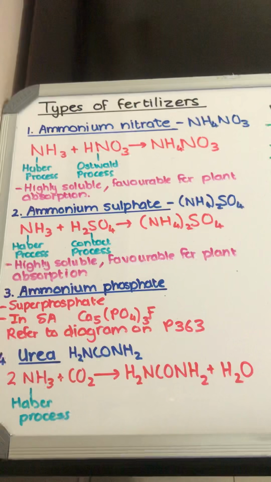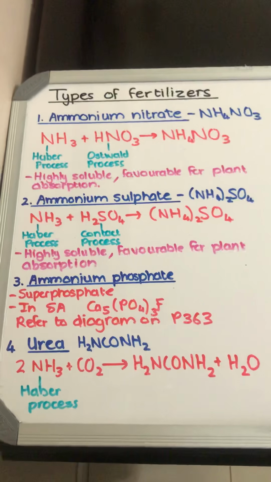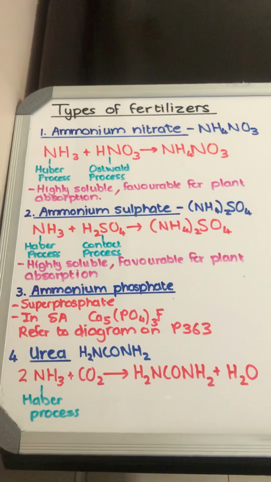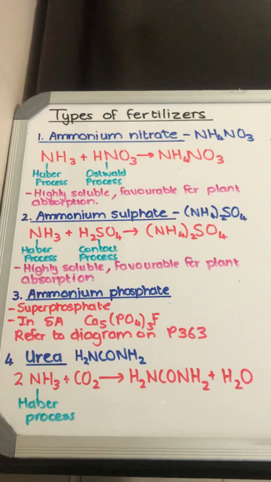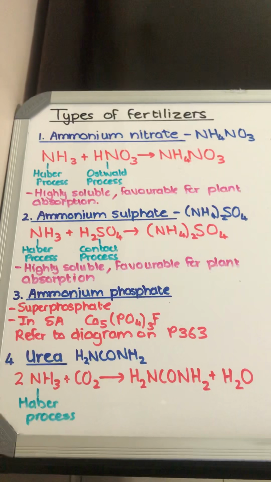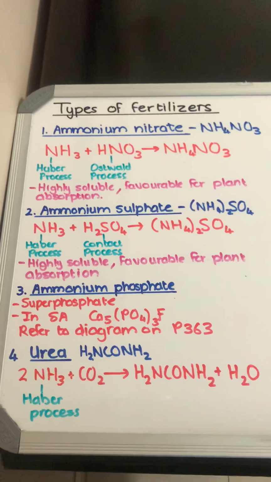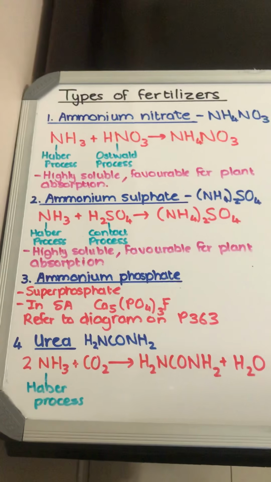Number 3, ammonium phosphate, superphosphates. In South Africa, phosphate rock is mined as fluorapatite, which is Ca5(PO4)3F. Please refer to the diagram on page 363. Number 4, urea. Urea is obtained using the following equation.